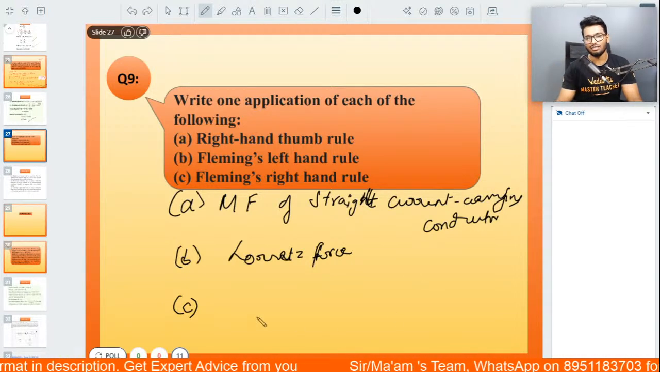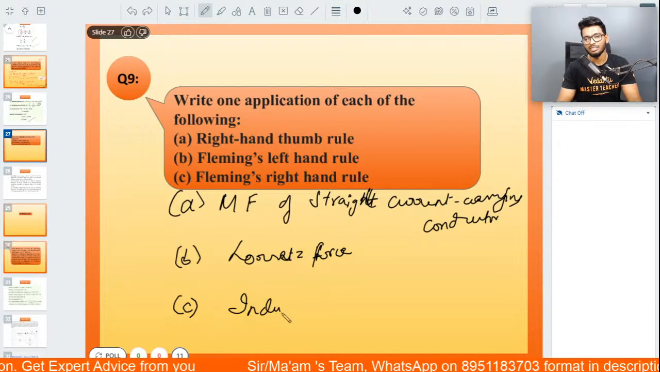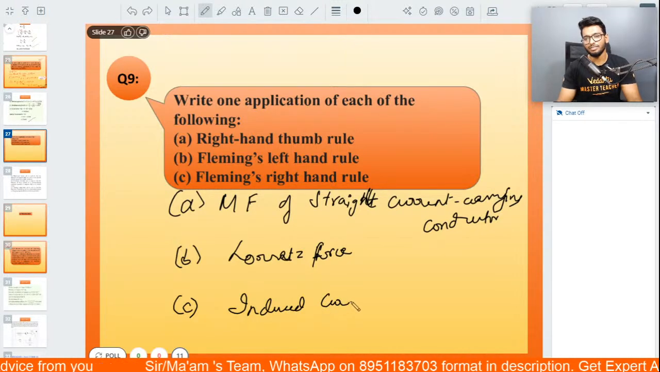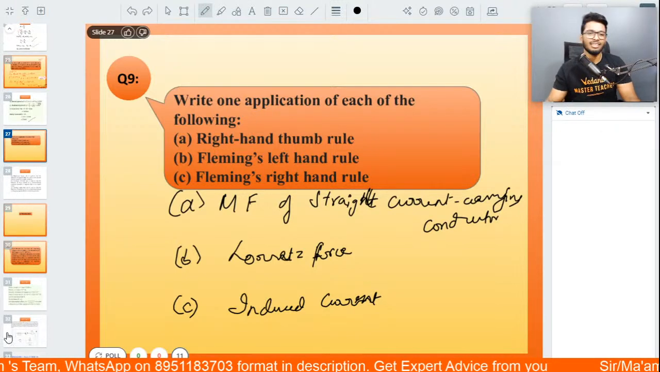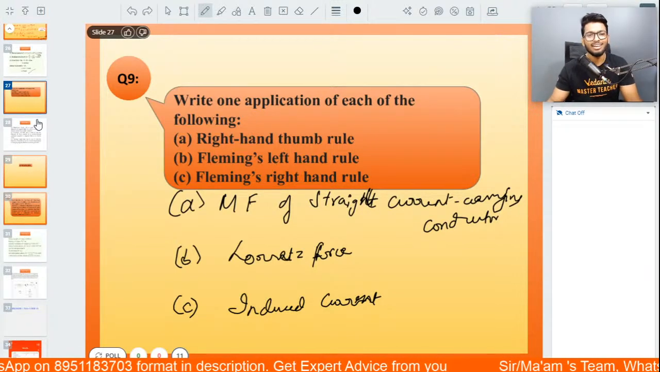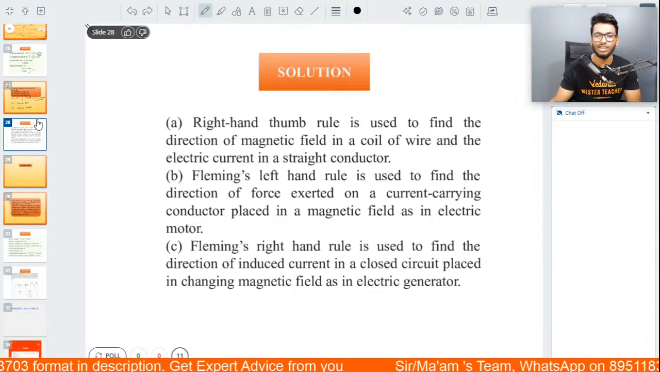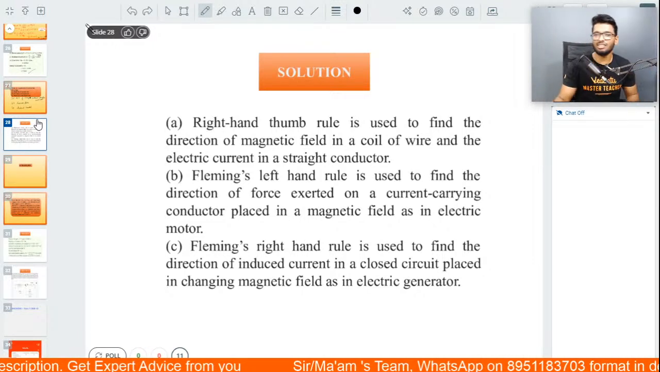Exactly, to find out the direction of the induced current. All right, so that's the answer. Such a difficult question. Mention that also if you want.